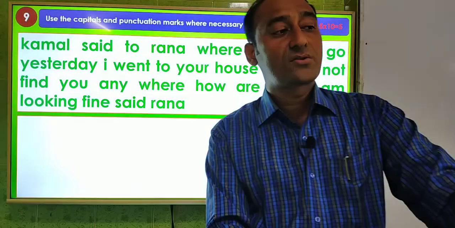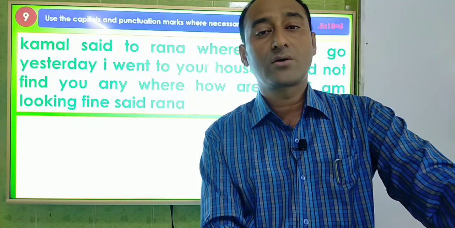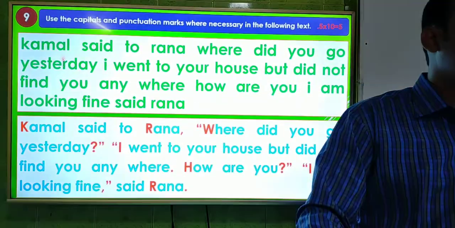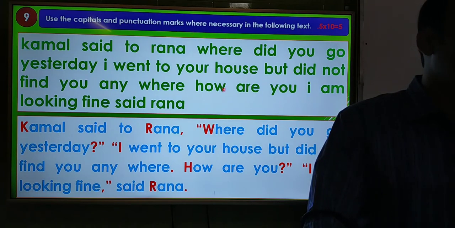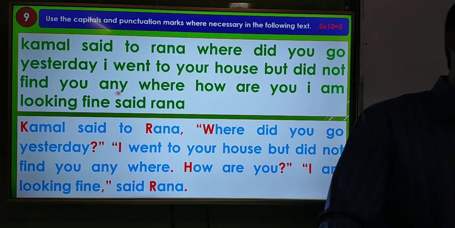So dear students, this is question number 8, and I am going to the last one, and I am going to take only 2 minutes from you. And this is capitalization and punctuation, and you will get 5 marks for this one. Here look at the passage. Kamal said to Rana, where did you go yesterday? I went to your house but did not find you anywhere. How are you? I am looking fine, said Rana. This is the passage, and you have to write down or use capitalization and punctuation to make it correct.